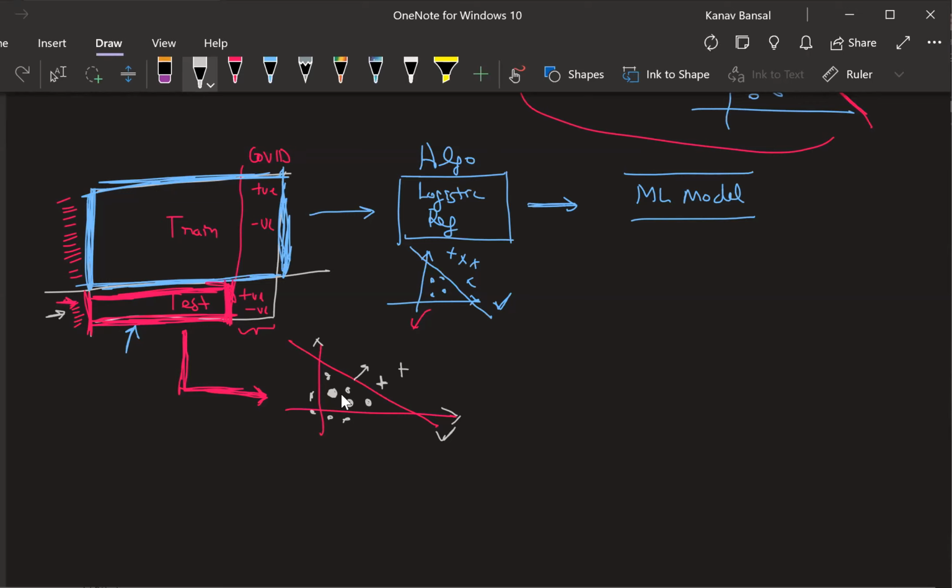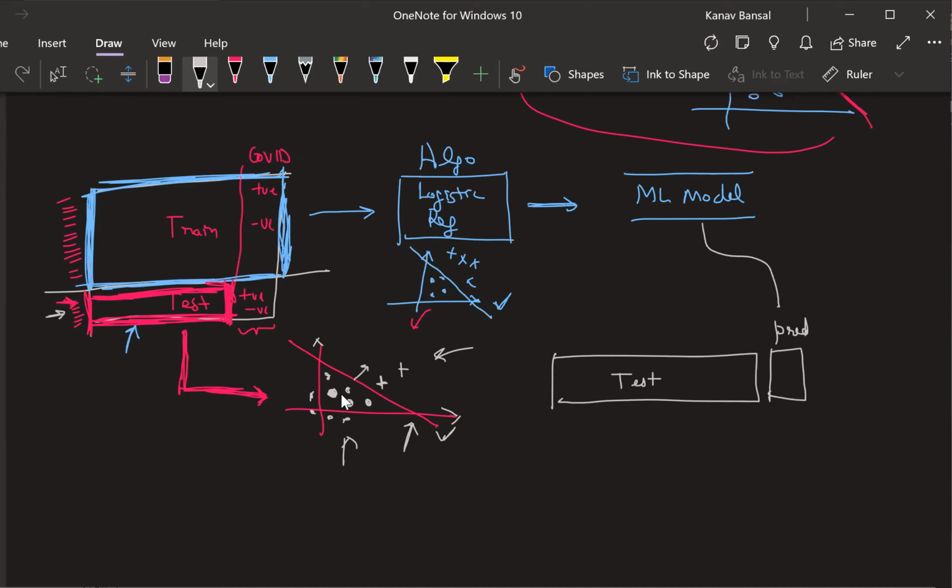Now, is it clear to everyone? Do you see that these are the predicted values by this line? So what you are doing is taking your test data. Let's say this is your test data. You are saying what the predicted values are, using the machine learning model that you built. You are telling whether the data point, the row, is positive or negative, right?